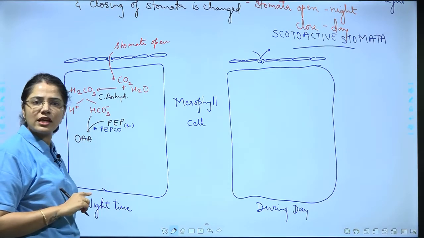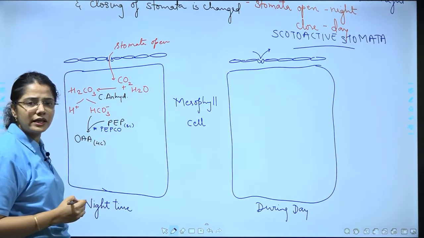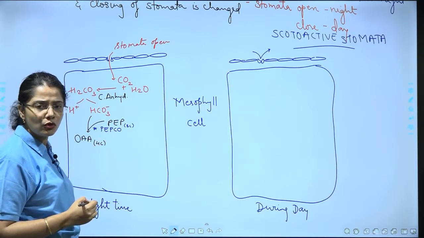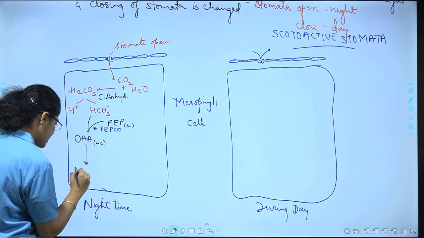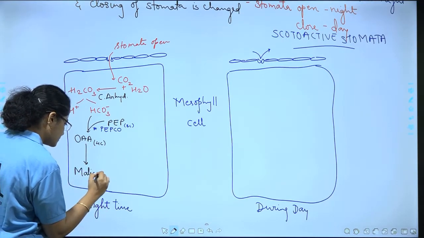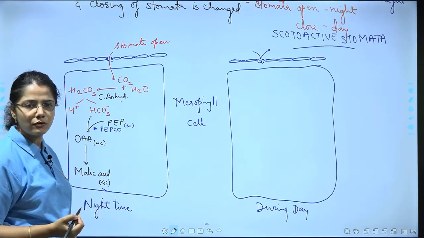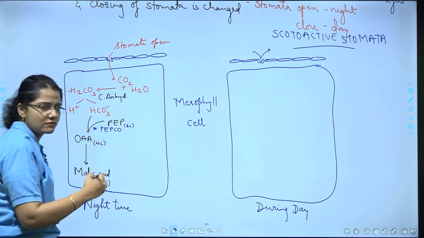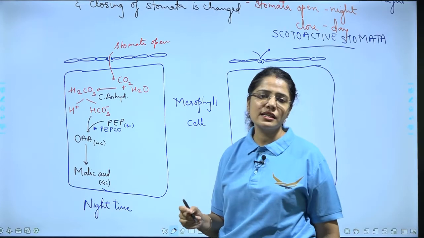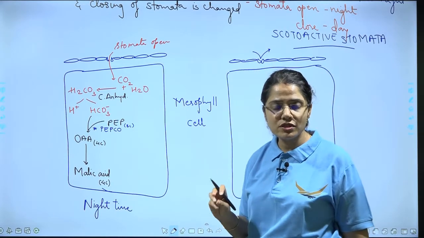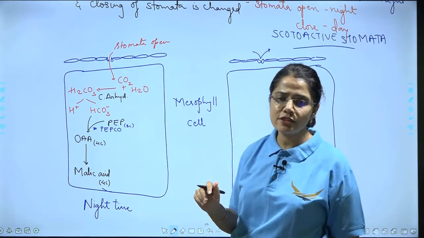Correct? This oxaloacetic acid, which is a 4-carbon compound, gets converted into malic acid. Right? This we have already discussed. Malic acid is also a 4-carbon compound. Now during this process, what is happening? Oxaloacetic acid is reduced, and the reducing power used is NADPH2.